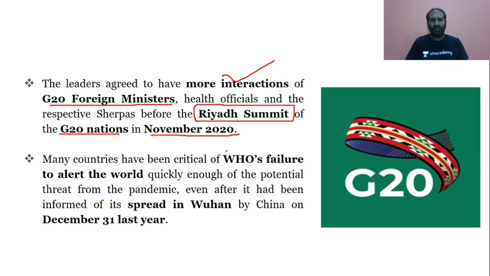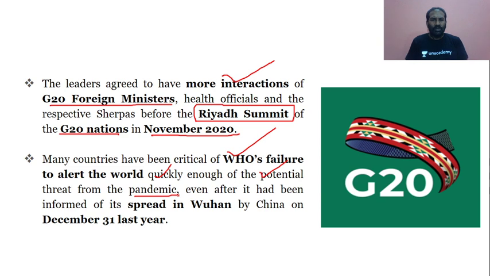And many countries have been critical about one thing: they feel that the WHO has been a failure. Why a failure? It failed to alert the world. As the virus spread in Wuhan, as early as December 31st 2019, the WHO could not quickly bring in the notion that there was a potential threat of a pandemic.